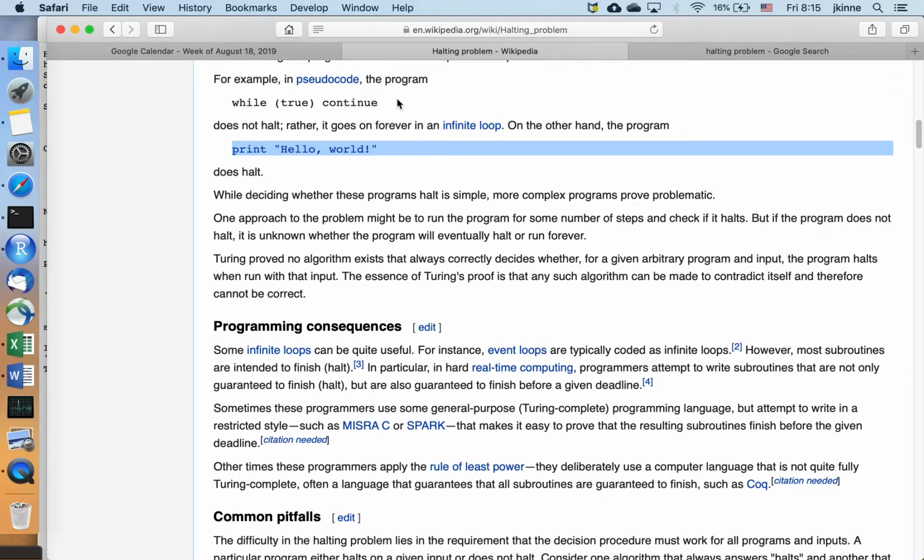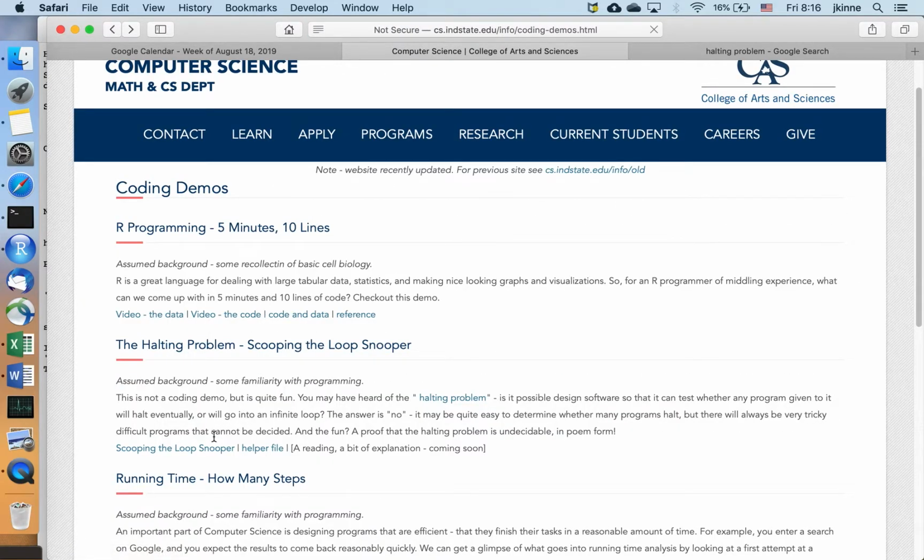So what if you have a program that's 1 million lines of code, and there's all kinds of loops inside of there and functions calling other functions and very complicated? Are you going to be able to figure out whether that very complicated program goes into an infinite loop or not? That's the question, and that's called the halting problem. And it turns out that this is impossible. Very many programs you can tell, but there's always going to be something complicated that you can't quite figure out. And there's a mathematical proof of this, and we want to look at how that proof works so that you can perhaps better appreciate this version of the proof here.